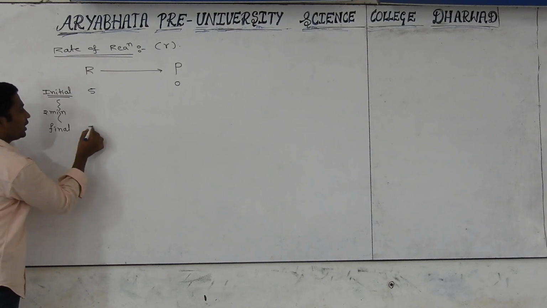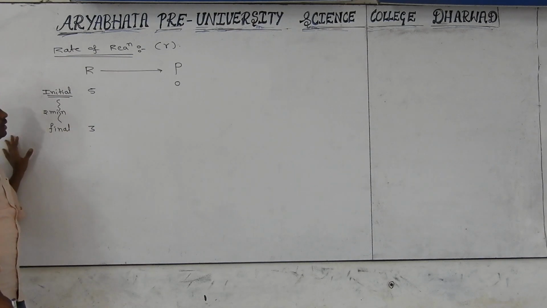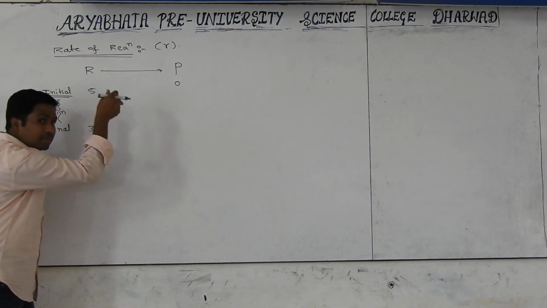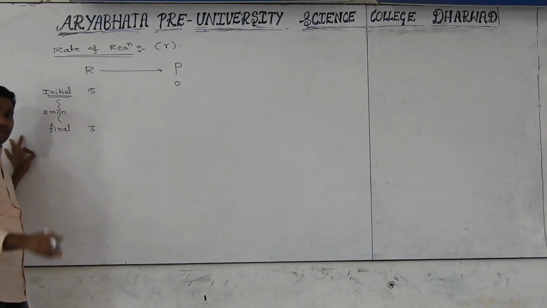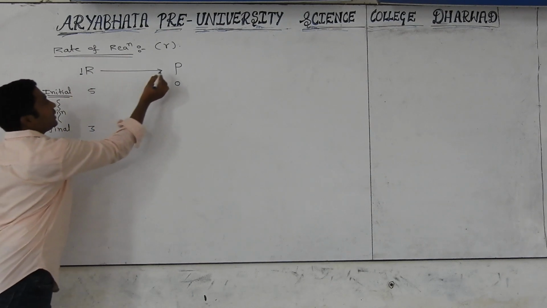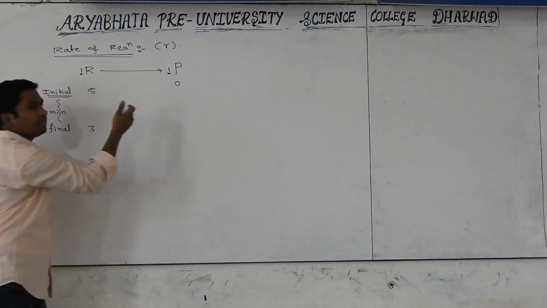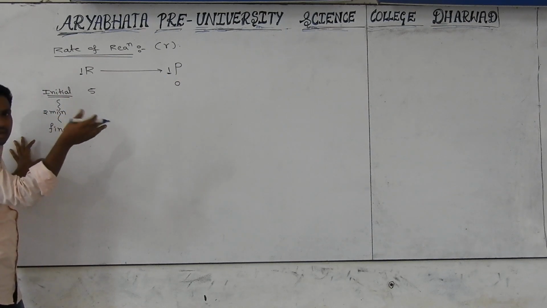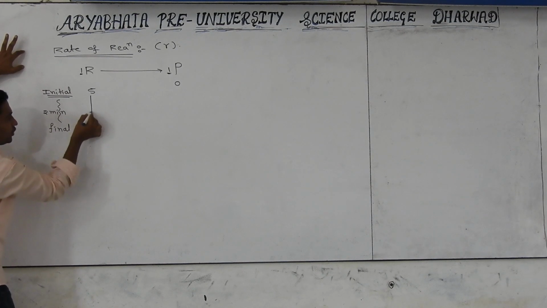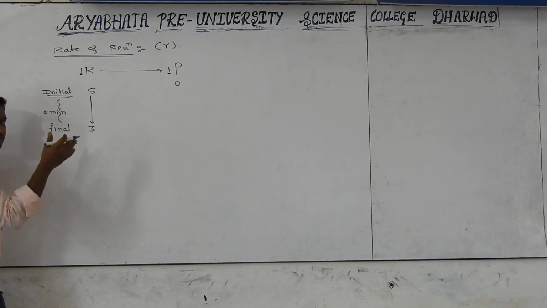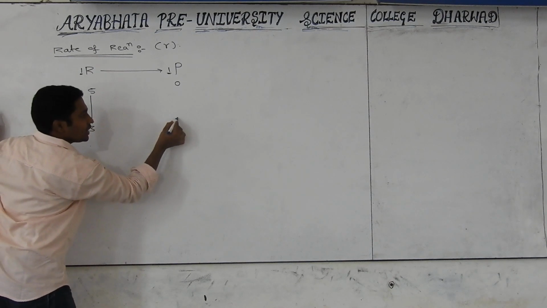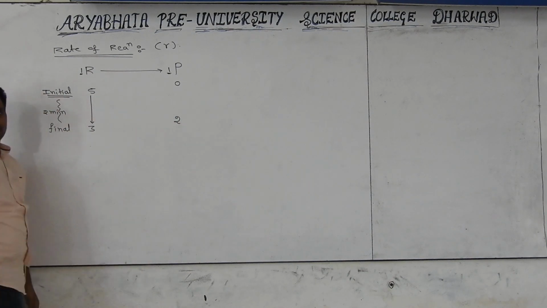For example, I find 3 molar of reactant. Then how many molar of product will form? Very good. 1 mole of reactant is giving 1 mole of product, because coefficients can be considered as moles. See carefully, from 5 to 3, how much is the loss or consumption? 2 moles. Only 2 moles will appear as product after 2 minutes.